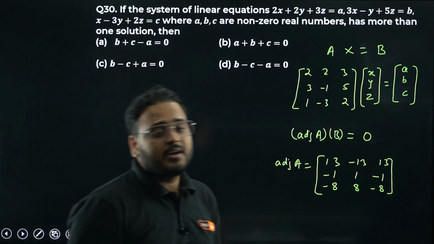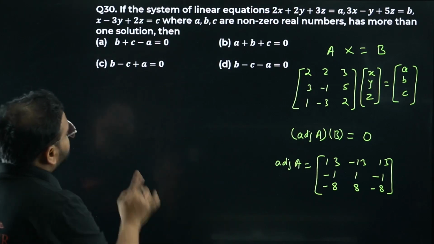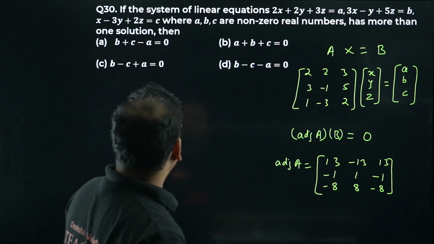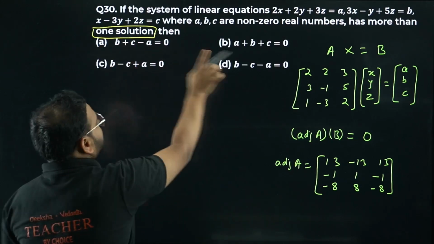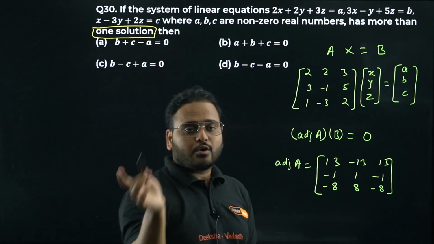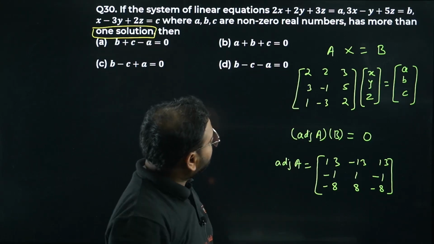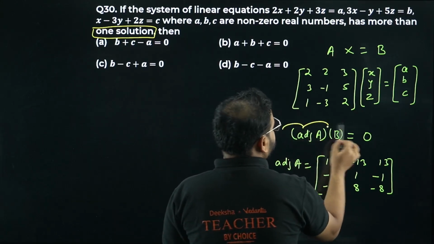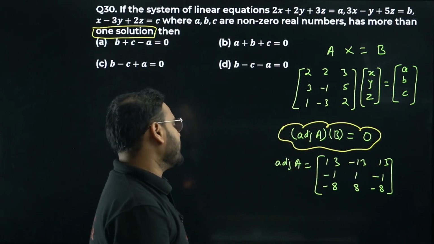30th. Please check. If the system of linear equations is given like this, we have three equations over here, where a, b, c are non-zero real numbers, and it has more than one solution, then the matrix cannot be non-singular. It will be a singular matrix, and of course, this condition will also be valid: adjoint of A times B will be equal to 0.